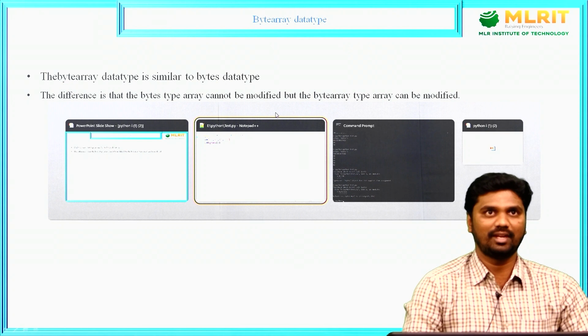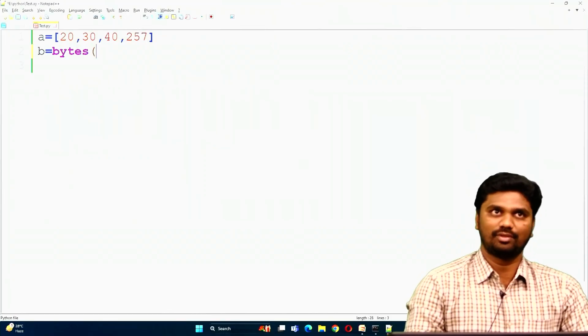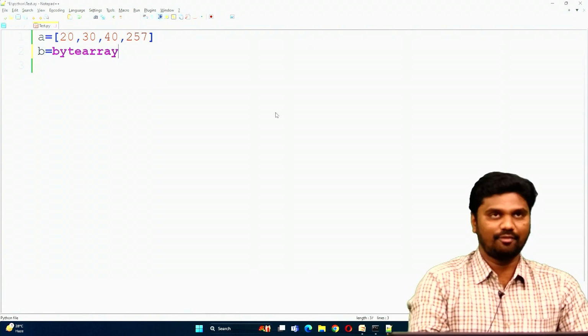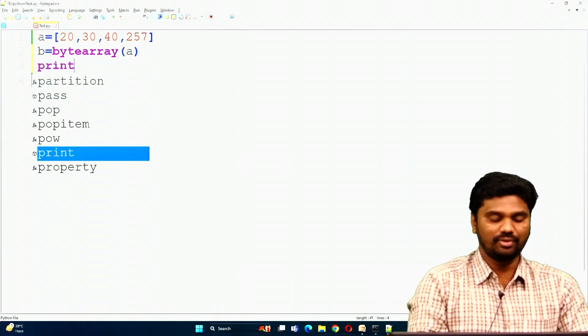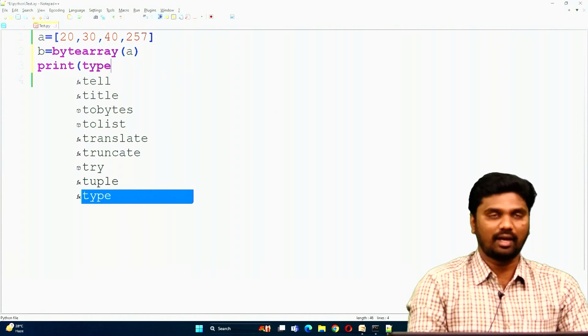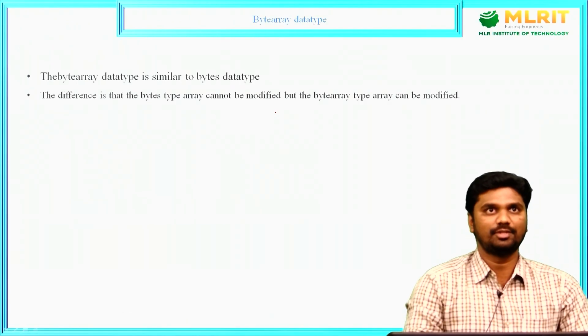First, let me create a byte array object. How can we create a byte array object? We have one function, that is the bytearray function. By using the bytearray function, we are going to create a byte array object. I am going to run this program.